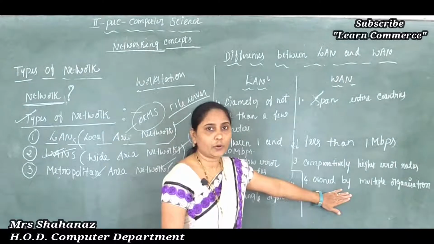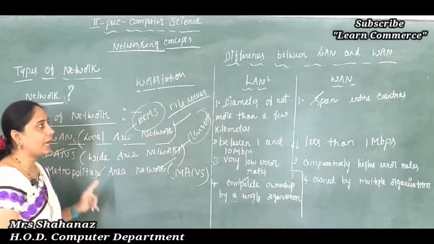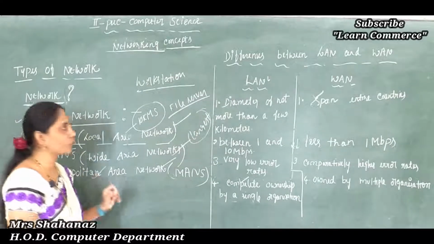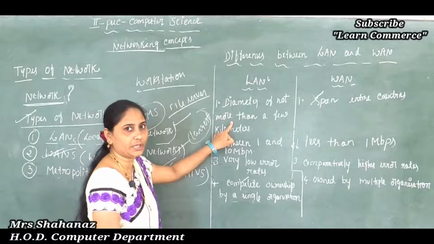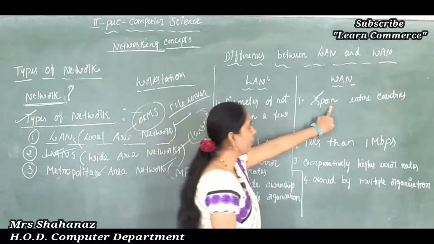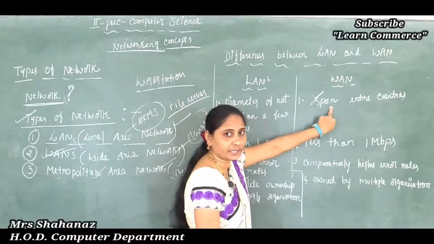So clear about all the differences. It's a very important topic, the differences between LAN and WAN. One last time I want to repeat: the LAN has a diameter of not more than a few kilometers, within a range of 10 kilometers, but the WAN spans entire countries, spread across the countries, correct?